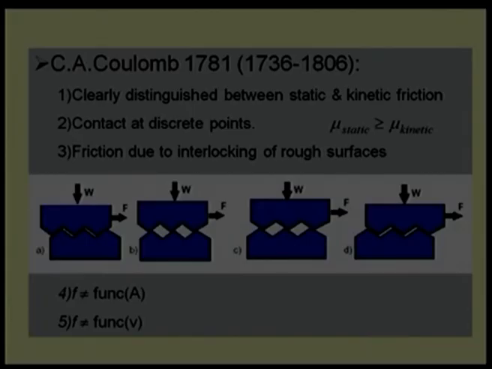Coulomb also mentioned that friction force does not depend on the area of contact. Another interesting point that was raised was whether the coefficient of friction will depend on velocity, the relative velocity, because this model was given by him. When you are pushing over the rough surface, it takes slightly more time from a stationary position, but in running condition naturally the component will not fall back to the complete depth.